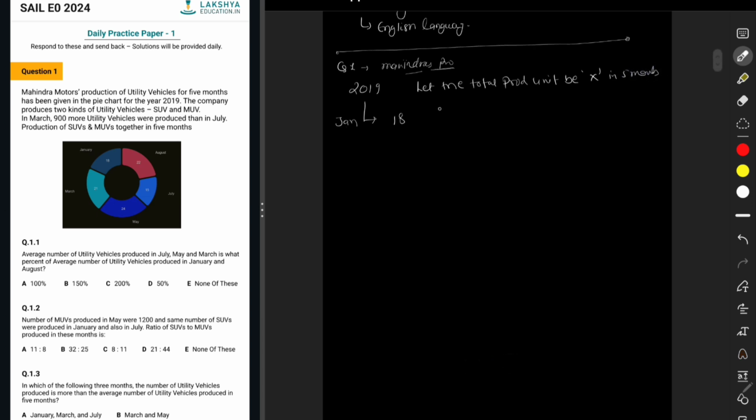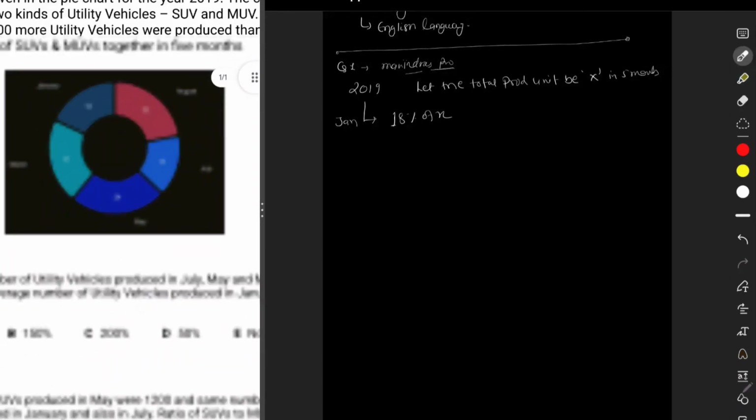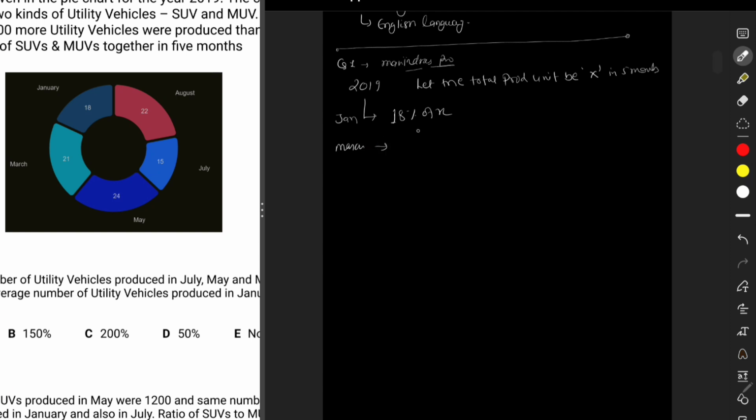Okay, so in Jan, the percentage of unit produced is 18% of X. Similarly, if you see this graph, you can see in March the total unit produced is 21% of X, and similarly in May it is 24% of X. In July it is 15% of X, and in August it is 22% of X. So all of these are cumulative to X, right?